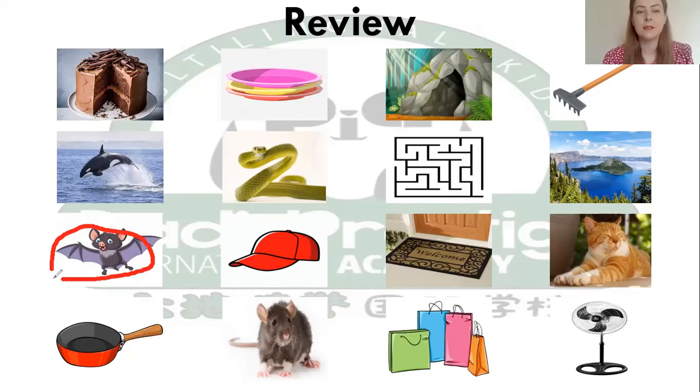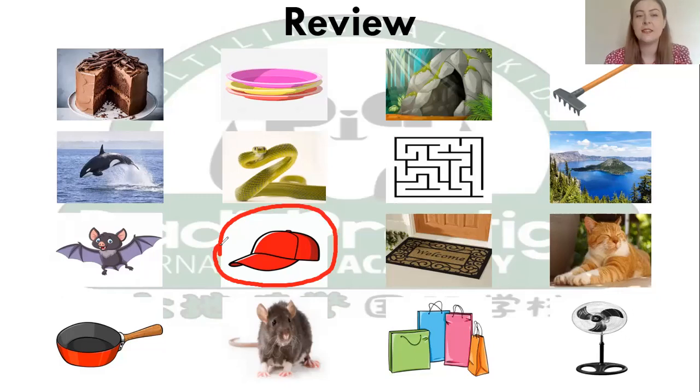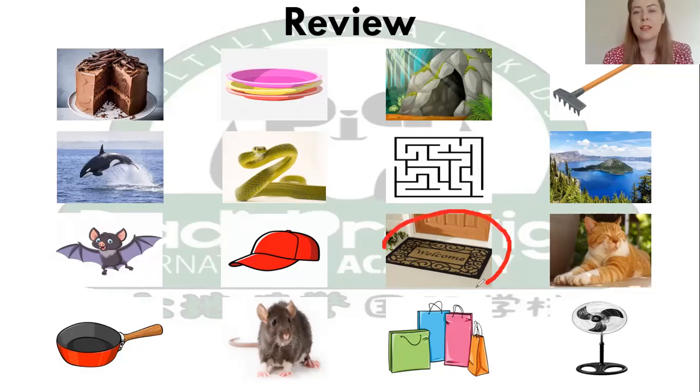Okay, and for the short A, the ah sound, what was this? What's this animal? This animal is a bat. Bat. What is this? We wear it on our head. What is it? It's a hat. Hat. What is this? Can you remember? It is a mat. Mat.